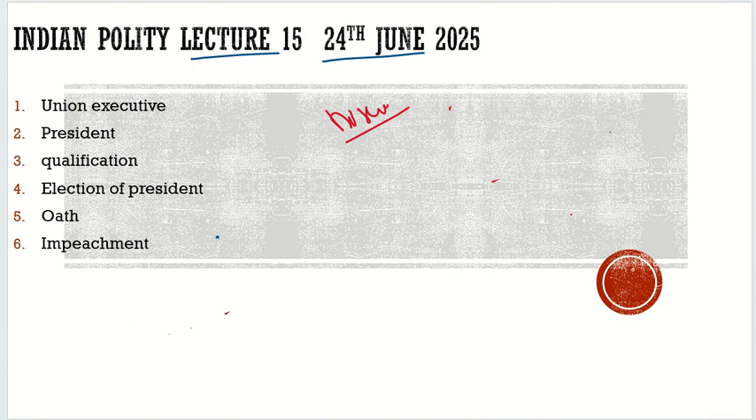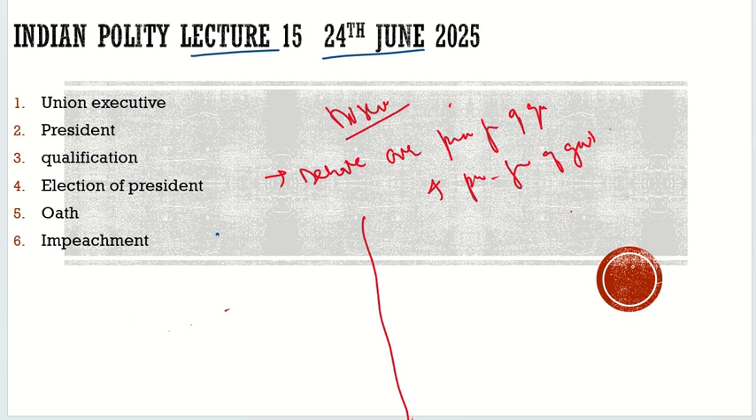Now another topic: the debate over the presidential form of government and the prime ministerial form of government. There was a debate in the Constituent Assembly whether we should go for the presidential form or the prime ministerial form, and this debate is still often in the news.